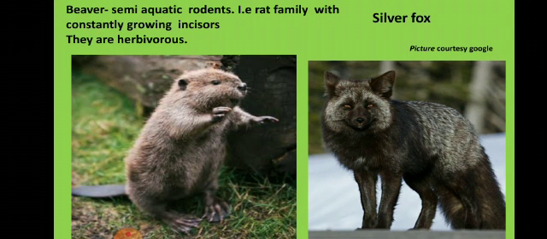That means the rat family. So their incisors are constantly growing. They are having two incisor, big incisor. And these semi-aquatic animals, they are herbivorous. That means they don't eat the flesh. They eat the plants, grass and fruits. In next picture you can see the silver fox.